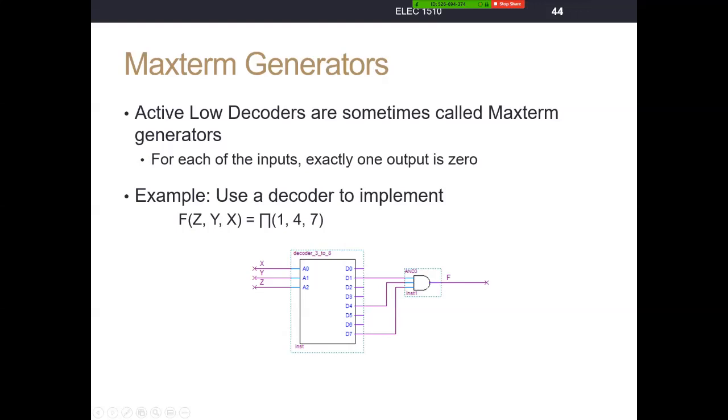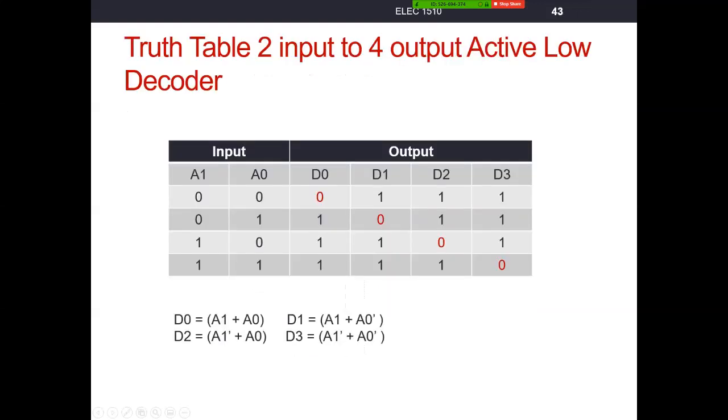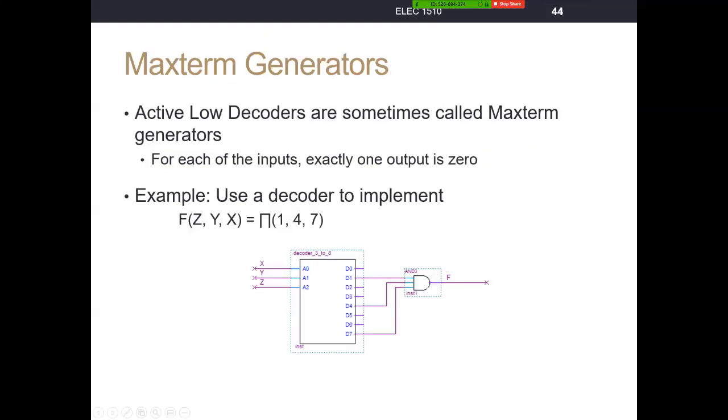So remember, active low decoders are sometimes called maxterm generators. They output exactly one 0 for each input. Now if we had our function of z, y, and x is a product of 1, 4, and 7, well, we tie the output lines 1, 4, and 7 to an AND gate, because remember, product of sums, the sums are the maxterms, and you AND the maxterms together.